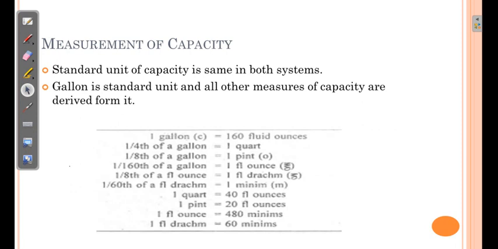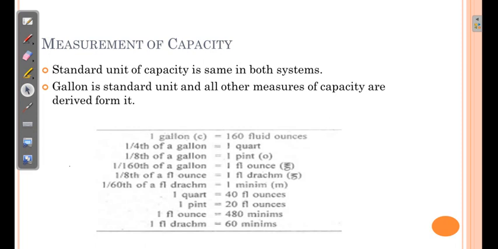Then measures of capacity. Measures of capacity are the same in both the systems, and gallon is considered as the standard unit for all other measurements of capacity, and all other capacities are derived from the gallon. So 1 gallon, which is given the symbol C, is equivalent to 160 fluid ounce. 1/4 of a gallon is called 1 quart.